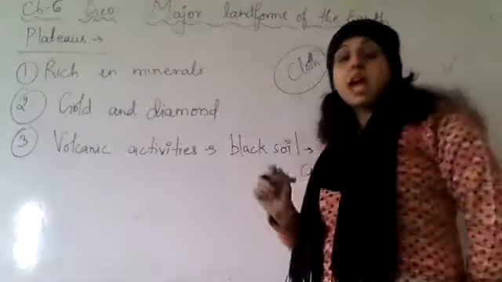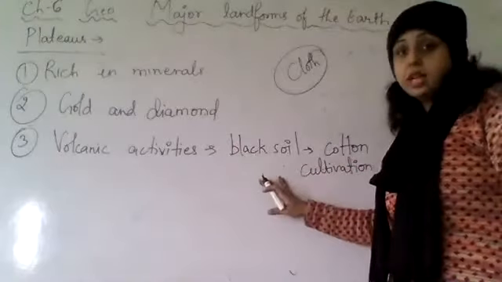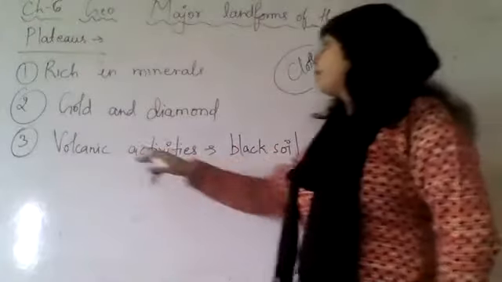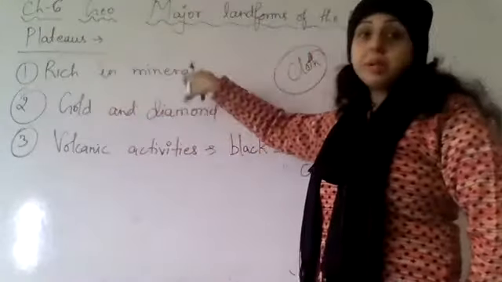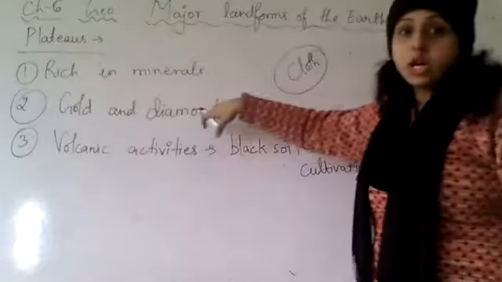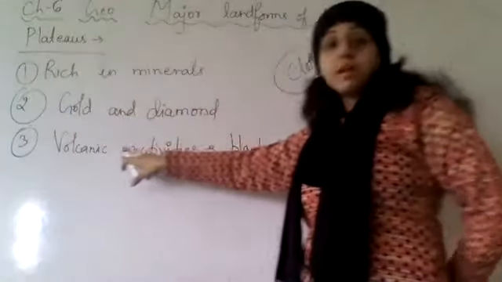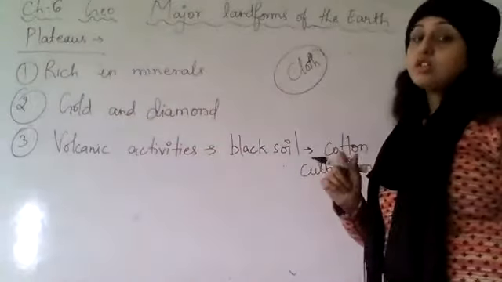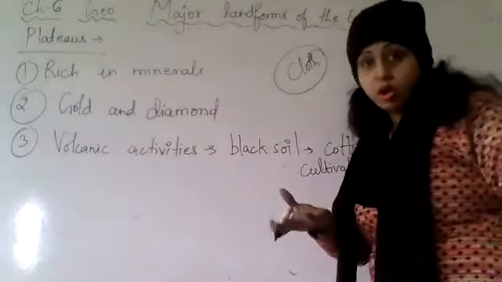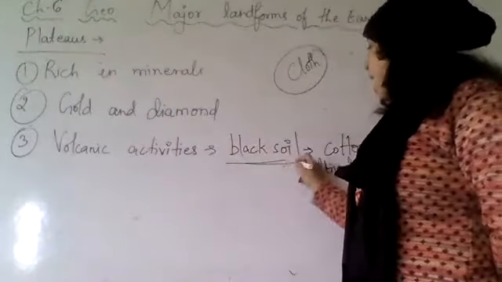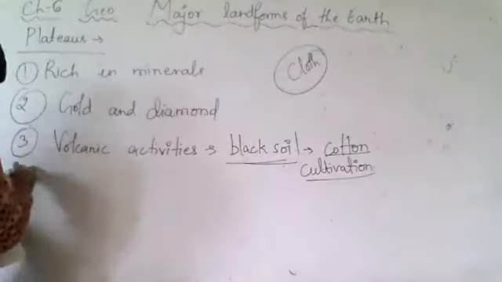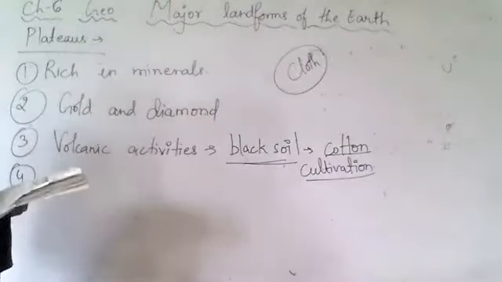Understood? So now we are reading geography, but these things you will relate in history when you will read history. Okay? So the plateaus are rich in minerals. They are rich in gold and diamond. Now they are developed through these volcanic activities, so they have black soil. So this black soil is very good for the cultivation of cotton, and thus we have cotton cultivation in India.